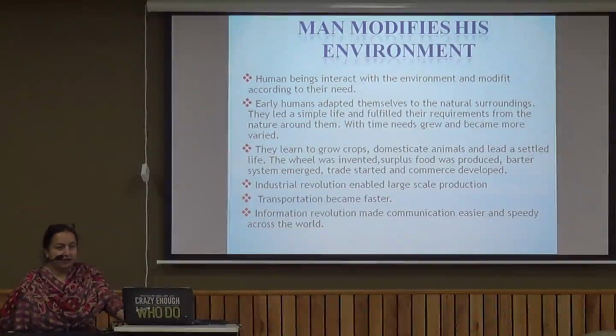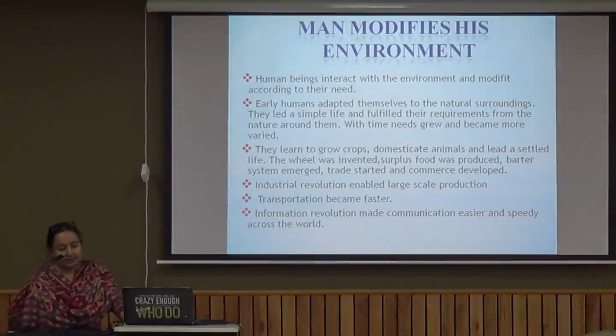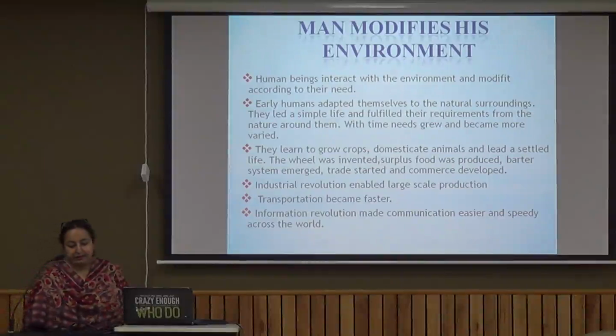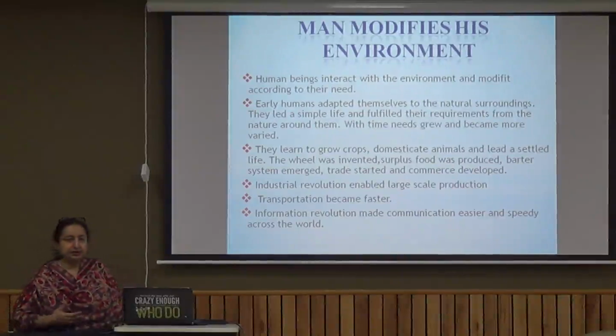Because for our survival and for our existence, we need a few things around us, and we need to use those things. So that is how we kept on evolving, and we kept on discovering and innovating new things. So human beings have been interacting with the environment, and we have been modifying the environment according to our needs. Early humans adapted themselves to the natural surroundings, and they led a very simple life to fulfill the requirement from the nature around them.